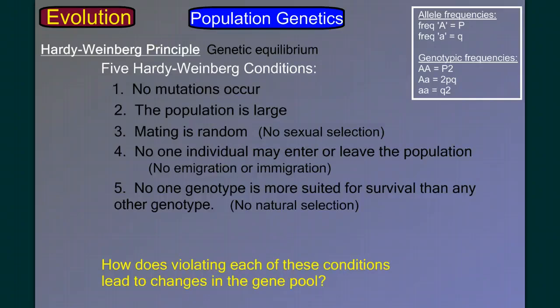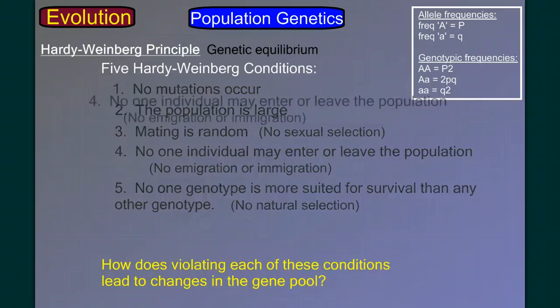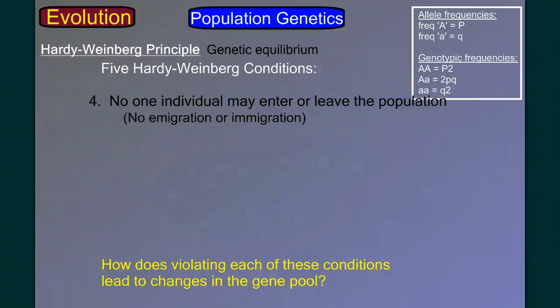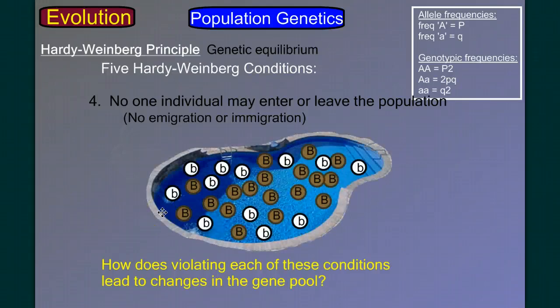How about number 4? No individuals may enter or leave the population. No emigration out, no immigration in. Well, again, not a hard thing to understand. If I have a rabbit, let's say this rabbit, in some populations the males, when they get older, leave the group and go out to find their own group. Maybe this rabbit's just fed up with it and is ready to leave.